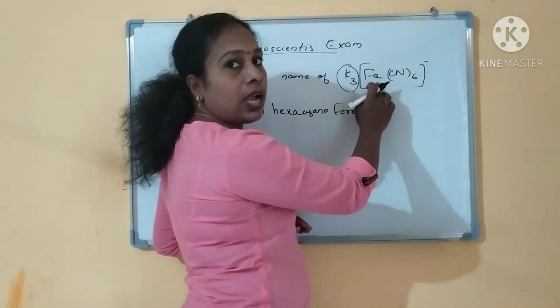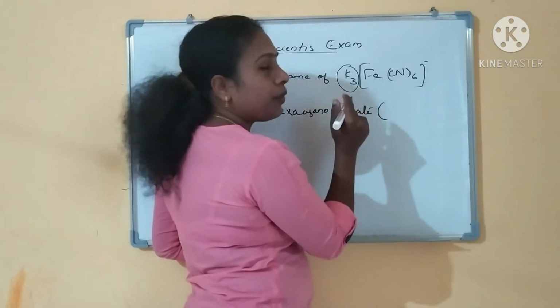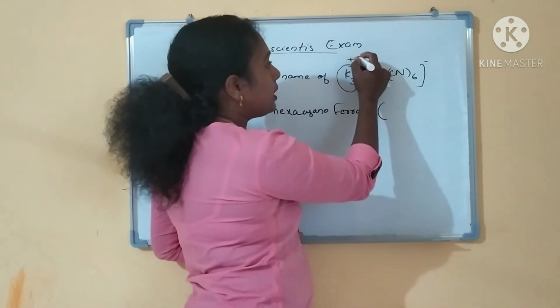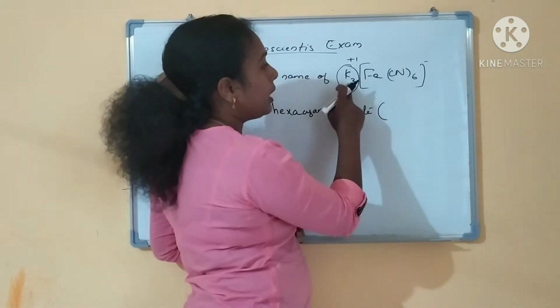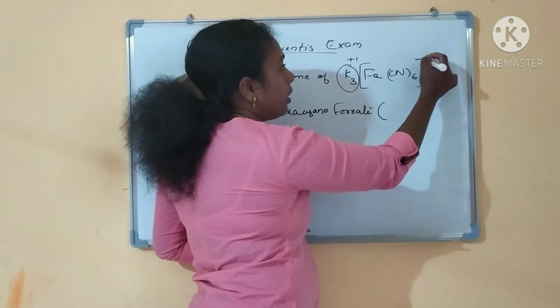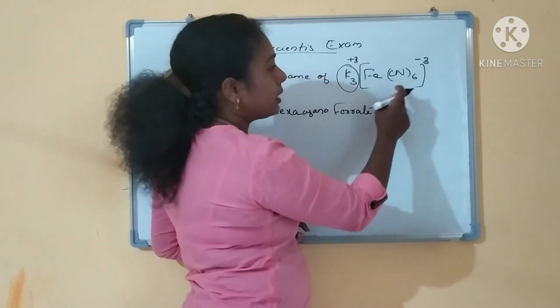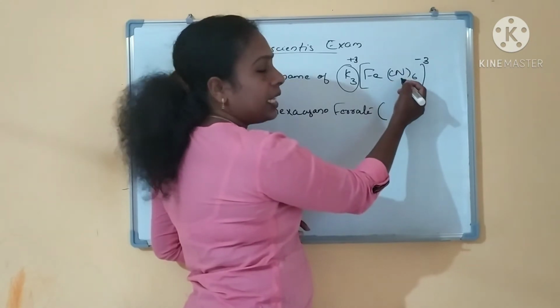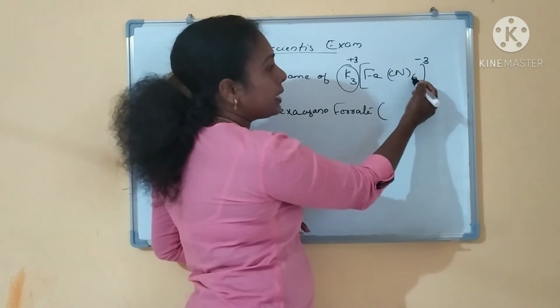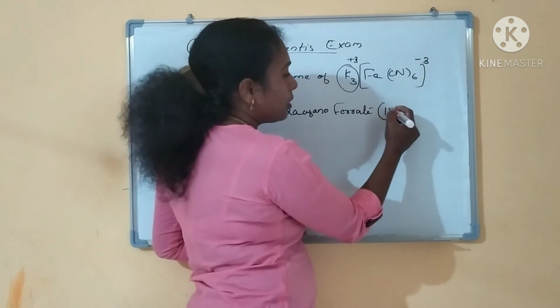Then the oxidation state of the metal, that you have to put in the bracket. How to find out the oxidation state? This is having +1 oxidation state, right? So 3 is there. So this will be having -3, right? This is +3 and this will be -3, right? This complex part, cyanide is a negative ligand, so -6 charge will be there. So +3 and -6.